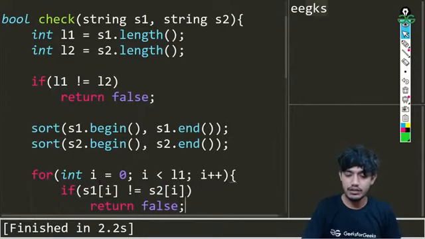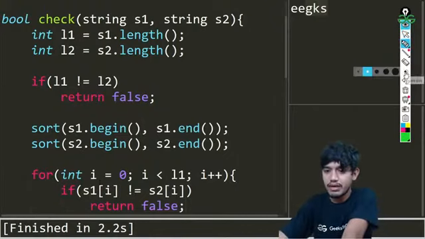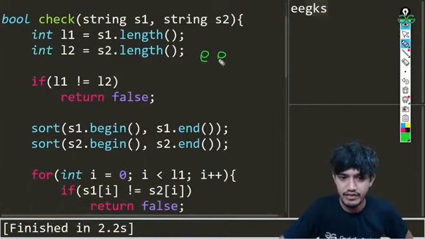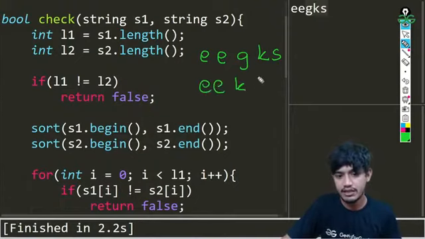So suppose after sorting, we have this one. I'm just going to reduce the size of the marker so it fits into this position. We have E, E, G, K, S. That's the first one. Second, suppose the other was something like E, E, K,